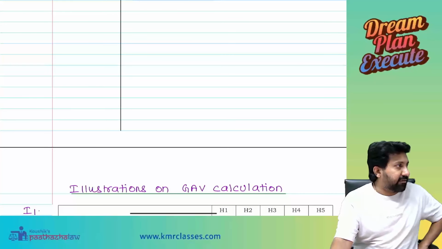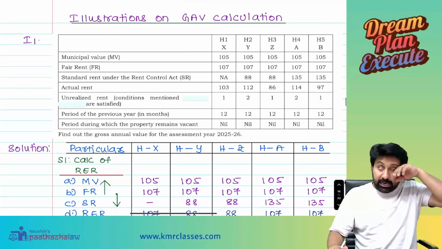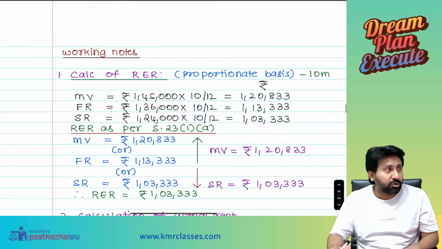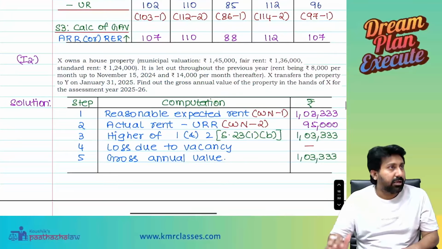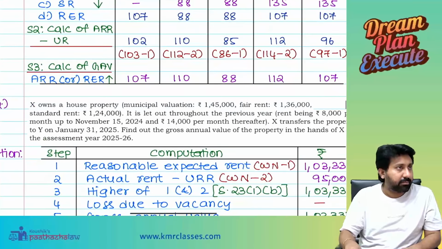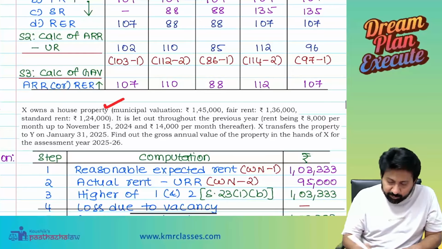I think every one of you understood the concept clearly, right? Yes, sir. Okay, done. So now let us do one small question also on adjustments having loss due to vacancy. Before that, let us see this question. X owns a house property.